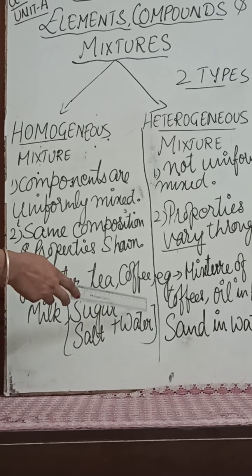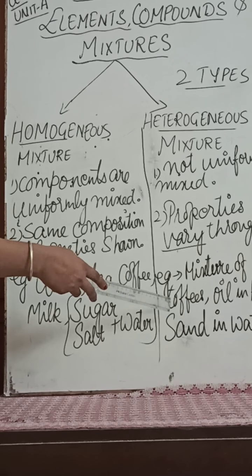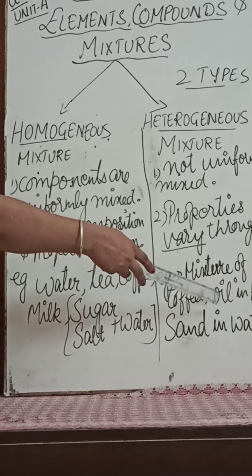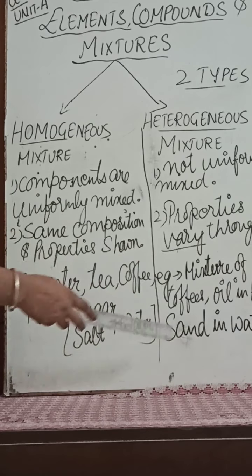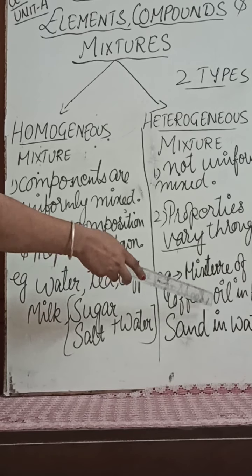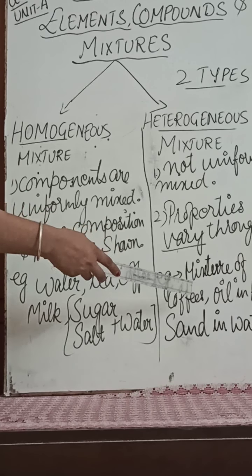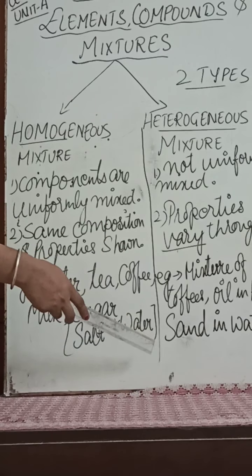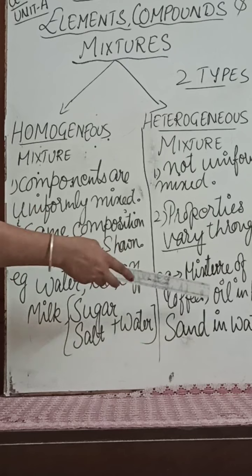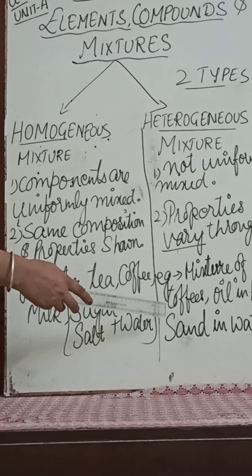Now for example, we see a mixture of different toffees or candies, then oil in water, then sand in water. Does oil mix in water? No, it will not mix. When oil is mixed in water, there are separate layers of oil and water, right? Sand in water: when we add sand plus water, what happens?